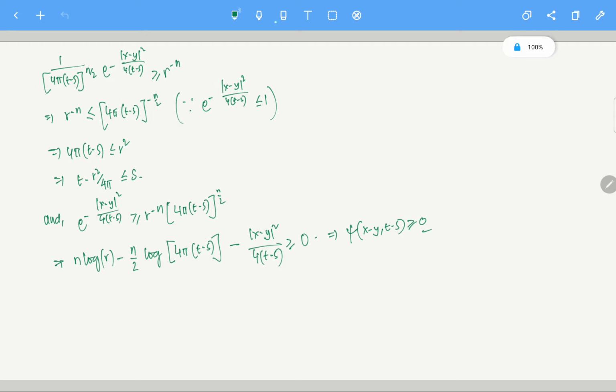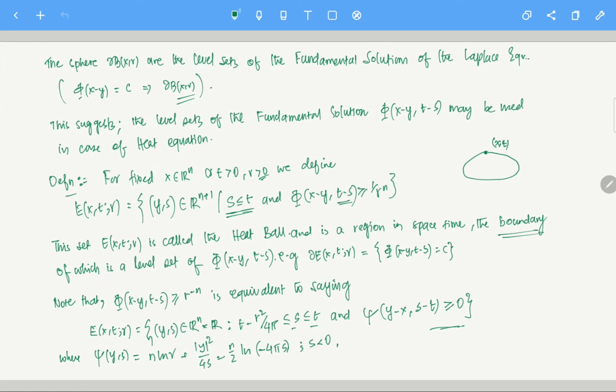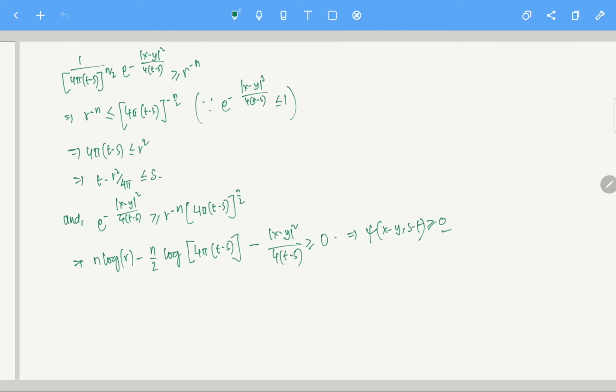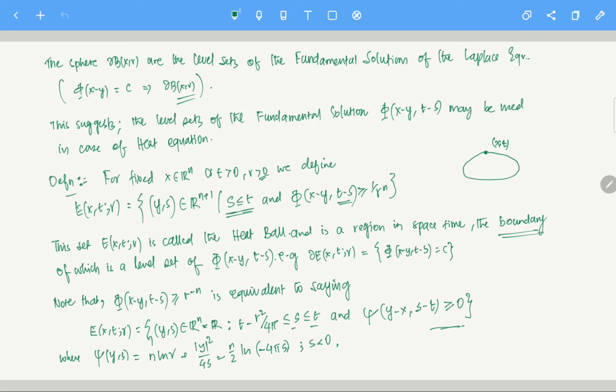Okay, so I will write it like this: x minus y, s minus t. This is fine. Just take your time and check whether this part is fine or not, please. You replace these variables with x minus y and s minus t, and check whether what I wrote is fine or not. Okay, this is how this E of (x, t, r) is coming.